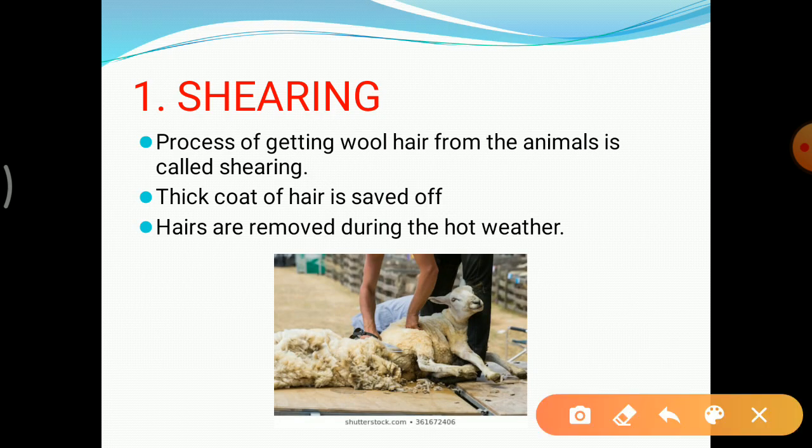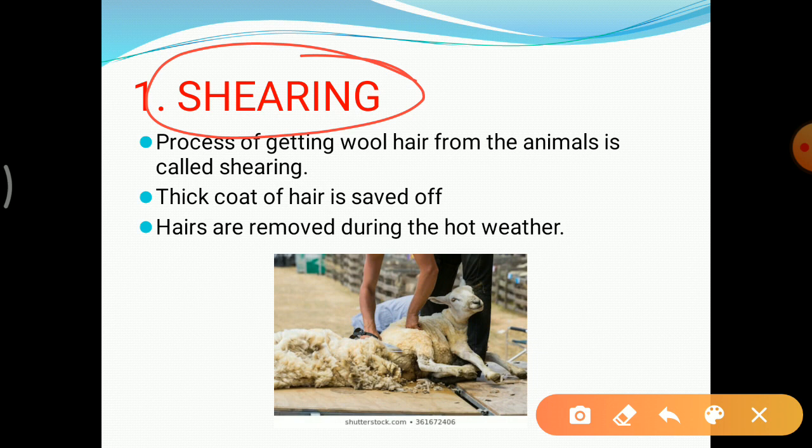First process is shearing. So what is shearing? The fleece of the sheep along with a thin layer of skin is removed from their body. The thick coat of hairs from the body of the sheep is removed with the help of big machines, and along with those hairs a thin layer of skin is also removed from their body.